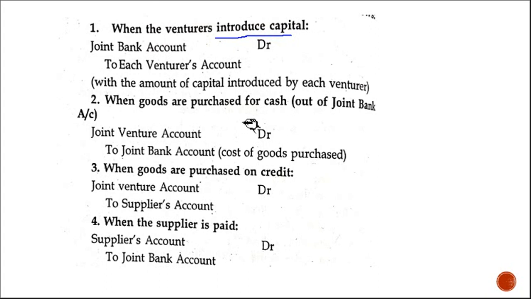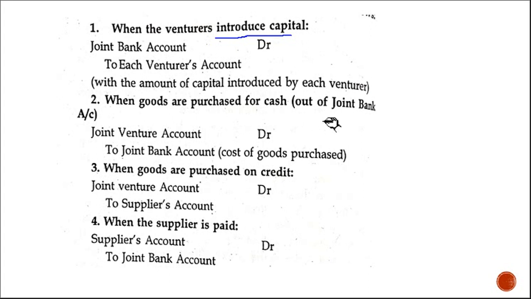Second one, when goods are purchased for cash. I told you there is no cash transaction, so we have to do everything with the bank account, and the bank account is known as the joint bank account. It is a joint bank account, not a single bank account. When goods are purchased, goods come in and cash is going out.